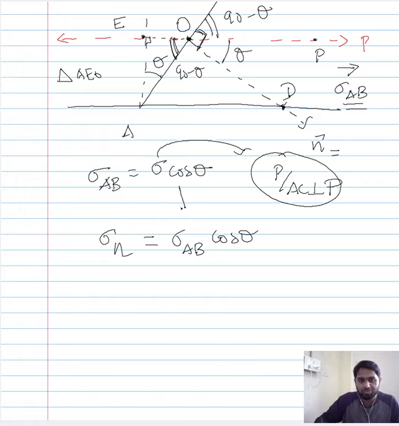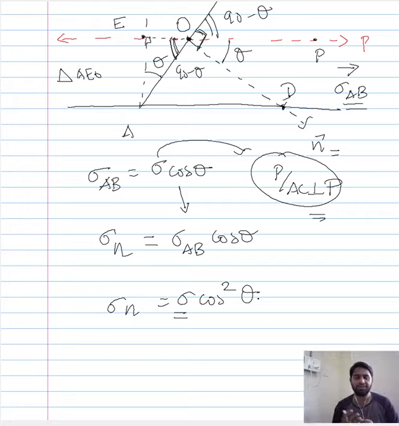And now when you substitute this here, you can show that the stress that is normal to AB is the product of the overall stress that we have seen here and cos square theta, where theta is the angle of inclination. This we were able to derive in the previous lecture.